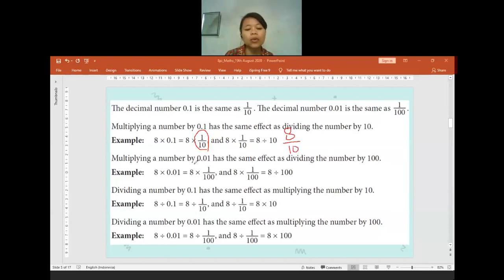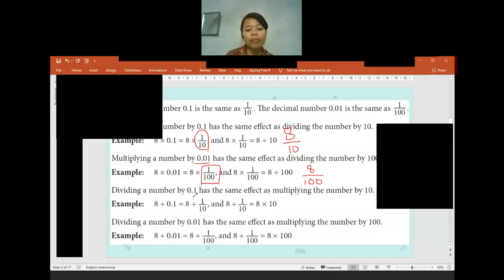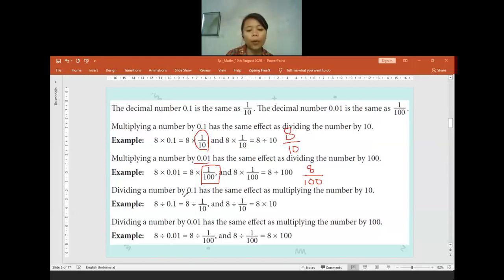In here is 0.01. We can change it into a fraction, become 1 per 100. 8 times 1 will be equal to 8, and then the denominator will keep being 100. 8 per 100 is the same thing as we do 8 divided by 100. Now in here we have divide the number by 0.1. 0.1 we can change it into a fraction.